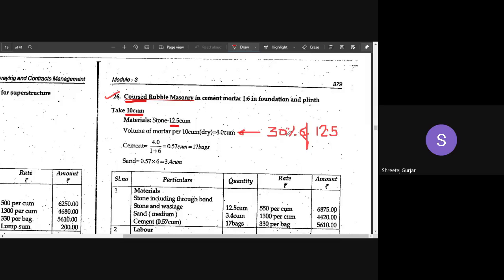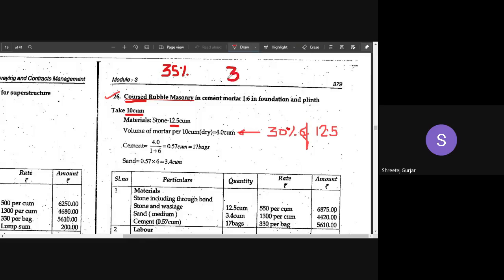Now, here in coursed rubble masonry, we require a lesser amount of mortar. In random rubble, there are larger gaps because the stones are randomly placed, so it is very coarse in nature, hence we require a large amount of mortar, that is 35%. But here in coursed rubble masonry, the stones are properly placed. Hence we require a lesser quantity of mortar because the gaps are smaller in size.